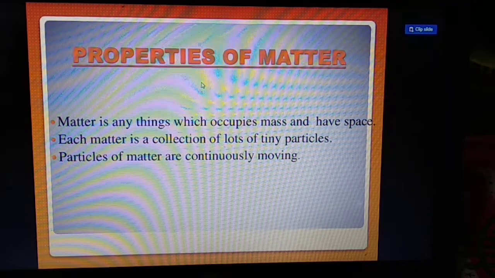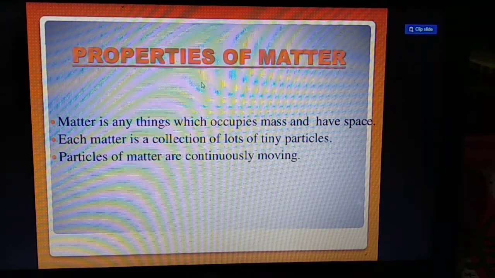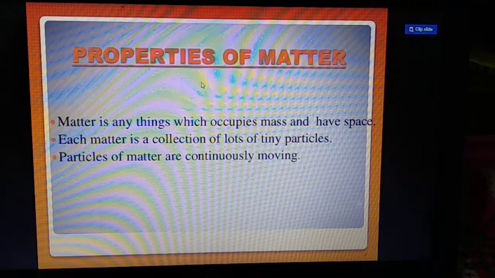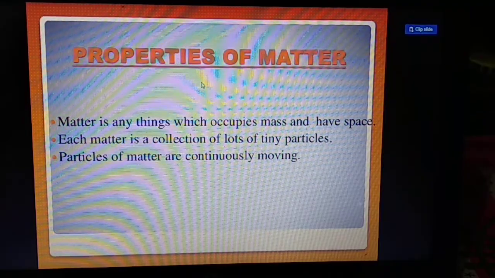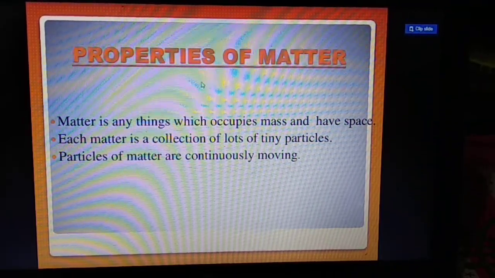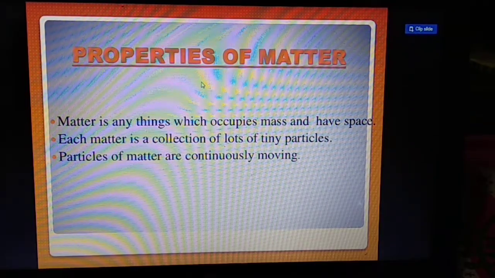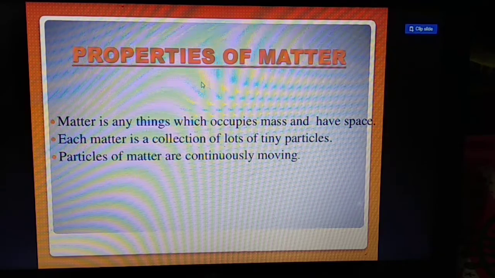Each matter is a collection of lots of tiny particles. Particles of matter are continuously moving. So what is matter? Matter is a thing that occupies space and has mass.